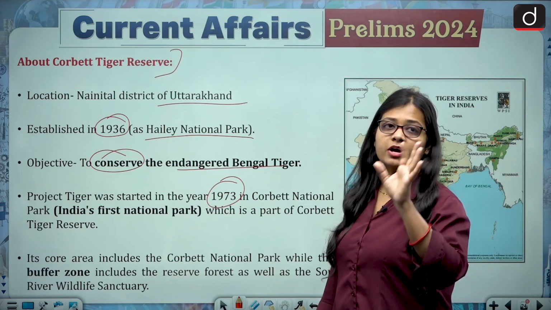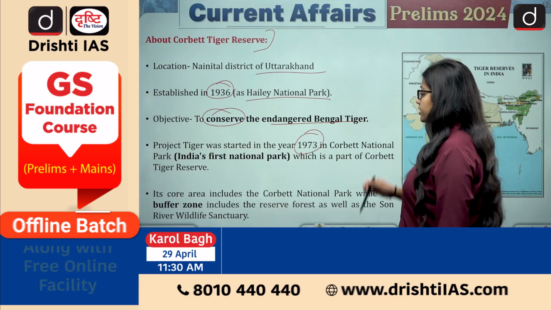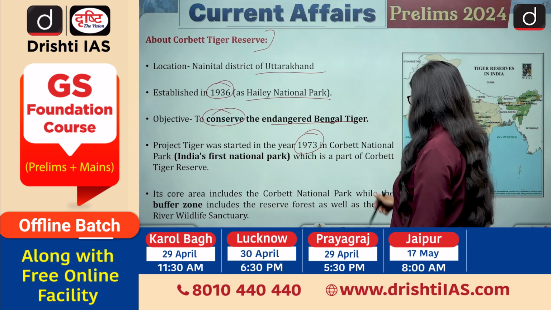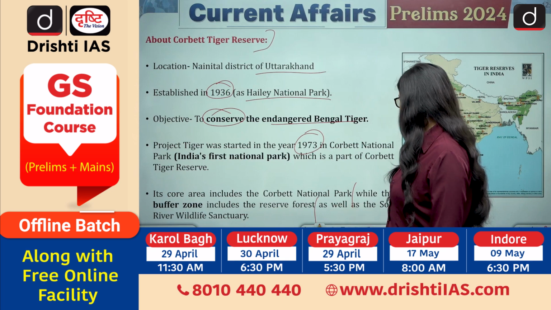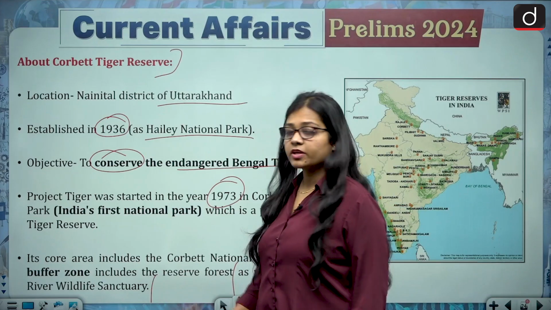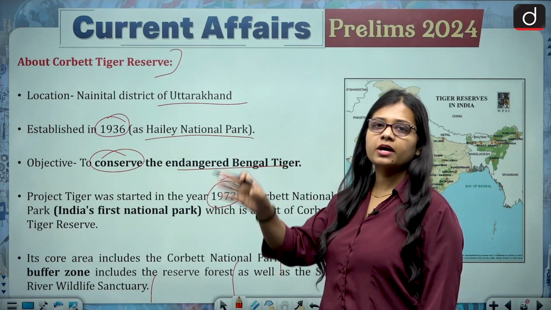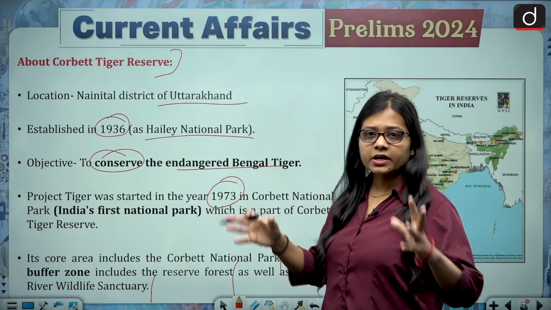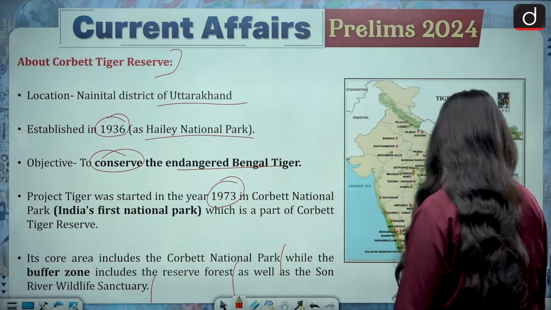Its core area includes the Corbett National Park, while the buffer zone includes the reserve forest as well as the Sonanadi Wildlife Sanctuary. So the buffer zone is a smaller area within the national park or the tiger reserve, while the core areas are bigger as compared to the buffer zone.